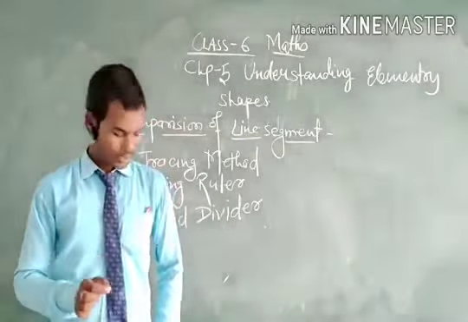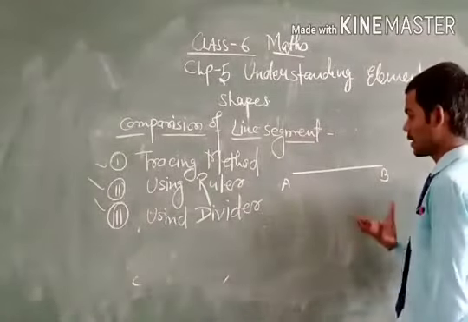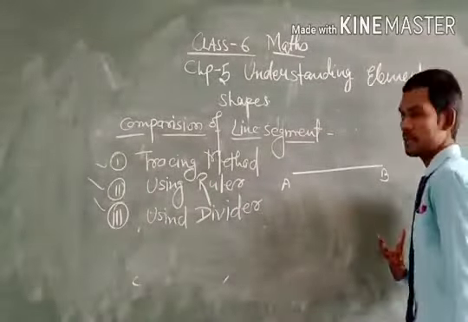This is the first method of comparison. Suppose the line segment AB is given, and we have to justify how much greater or smaller this line is.